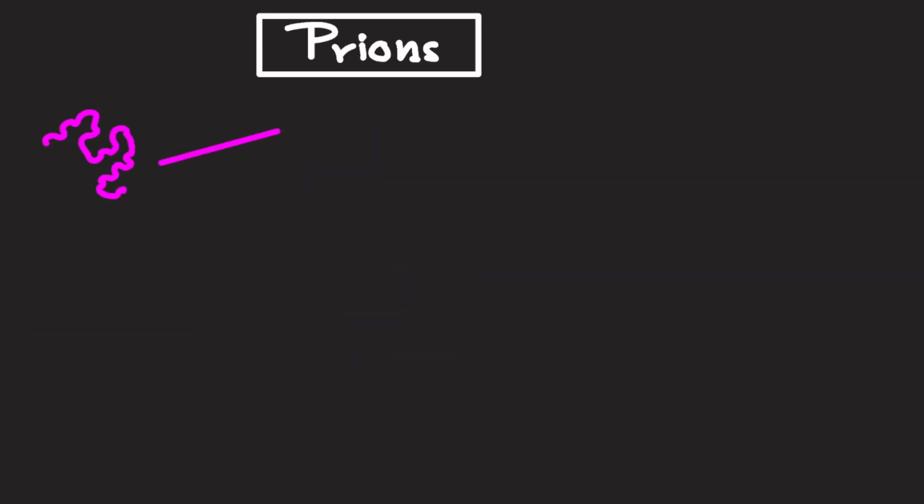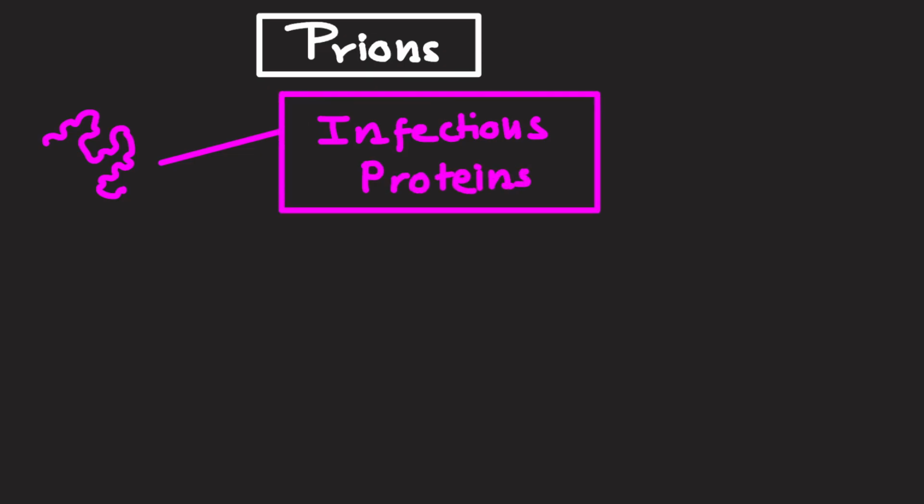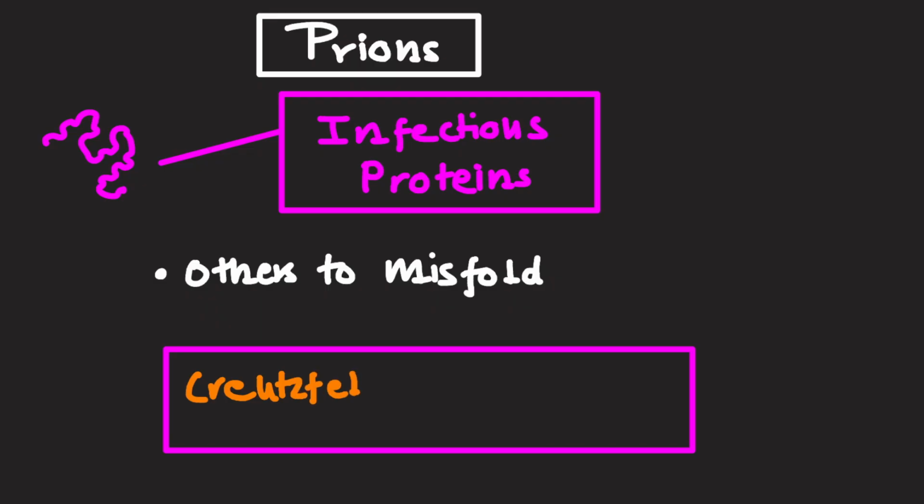Prions, protein to protein. Prions are infectious proteins that can cause other proteins to misfold, leading to diseases like Creutzfeldt-Jakob disease.